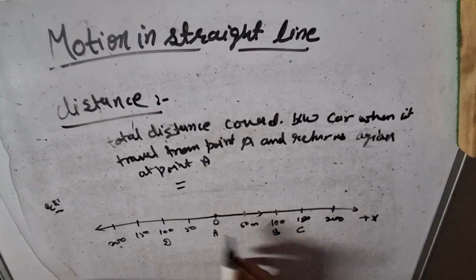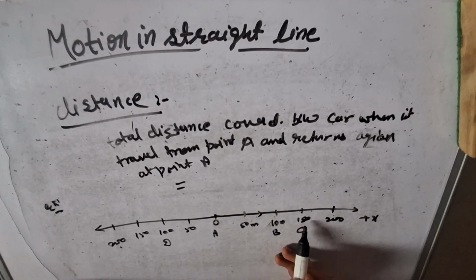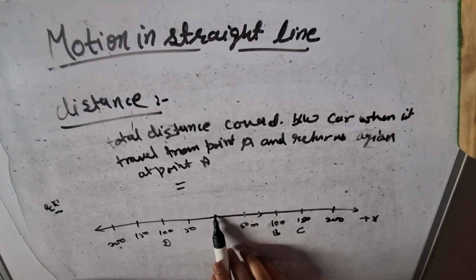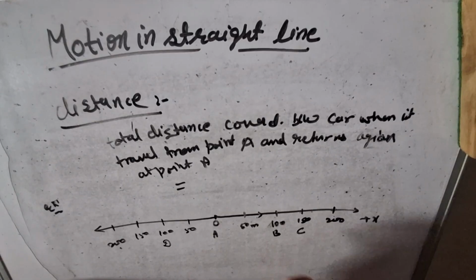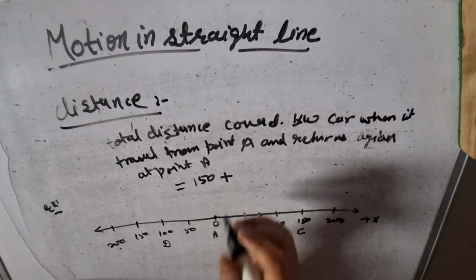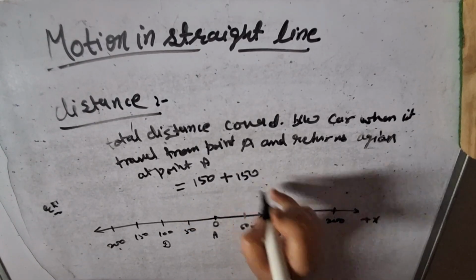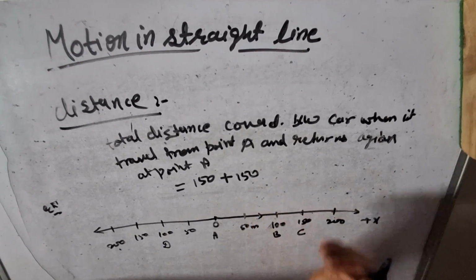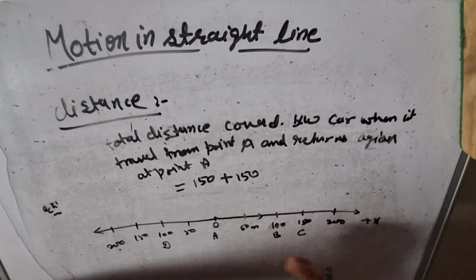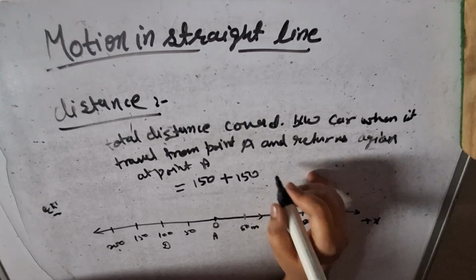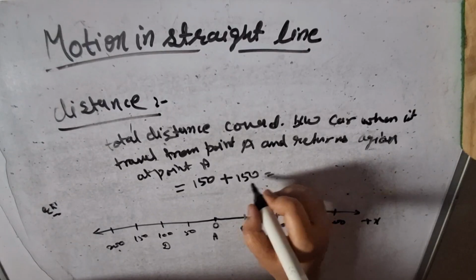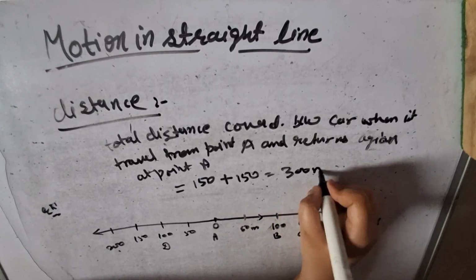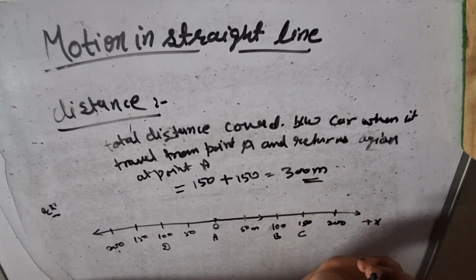Total distance from point A to B equals 100 meters and B to C equals 150 meters. Then total distance from A to C equals 150 meters, and it takes 150 meters more to return towards point A. Then total distance covered by the car equals 300 meters.